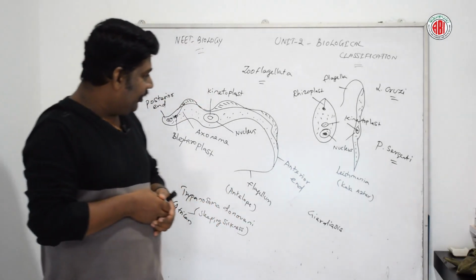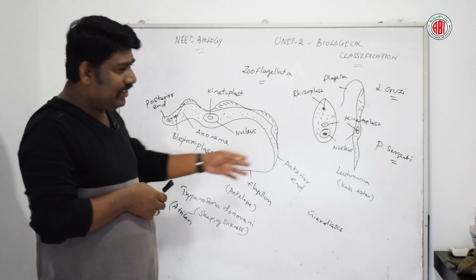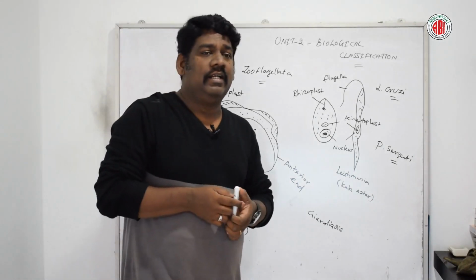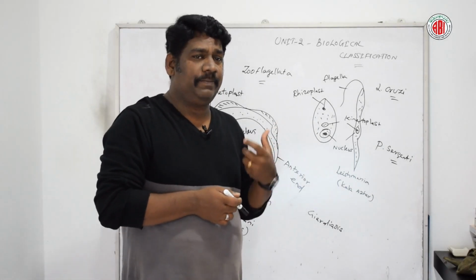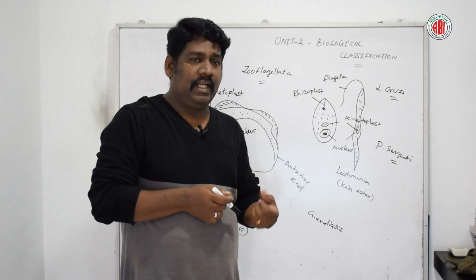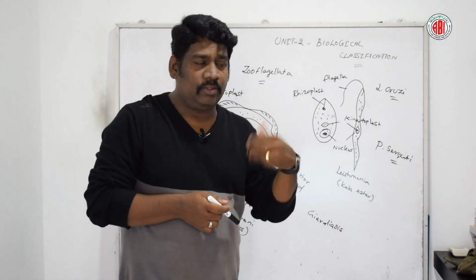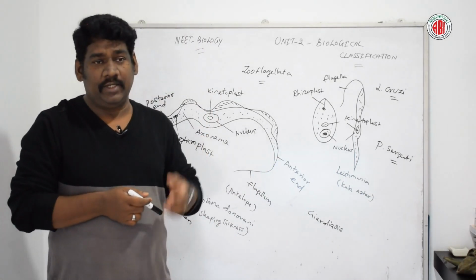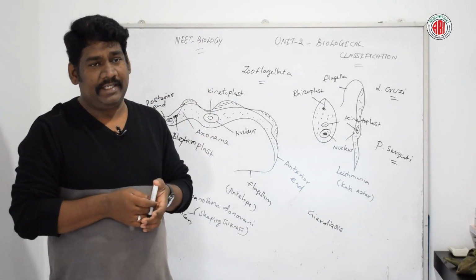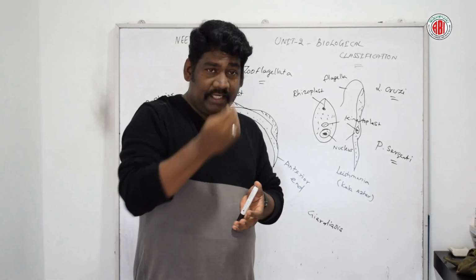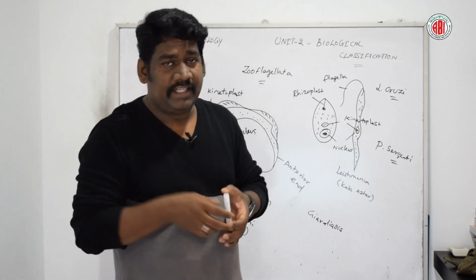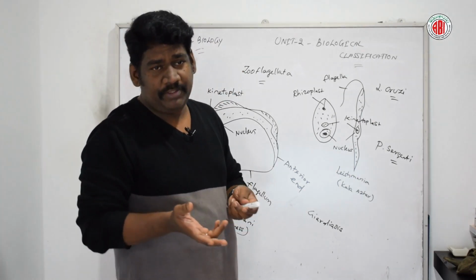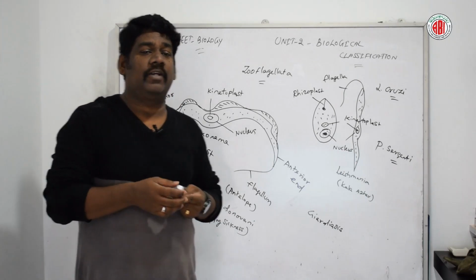And talking about nutrition, these organisms undergo a pathogenic mode of nutrition, since they have an endoparasitic mode of habitat. That is the reason these organisms follow a heterotrophic or saprozoic mode of nutrition.